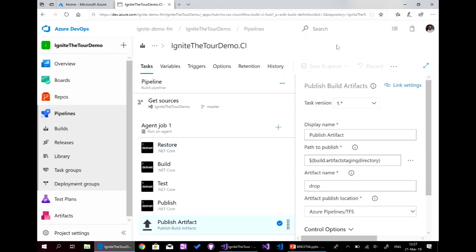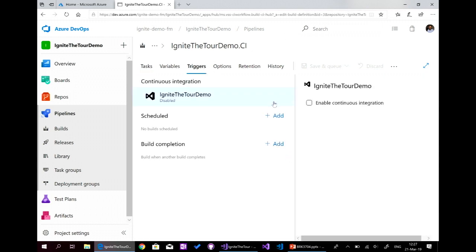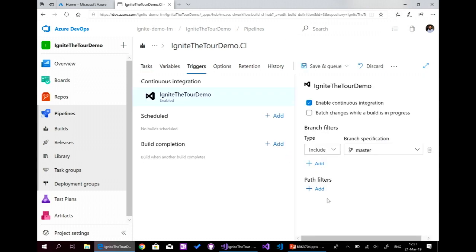Now this is the integration. I will just make it continuous. I will go to triggers and enable continuous integration and save it. And now when I make any modification in our code, it will trigger the build and create the package.